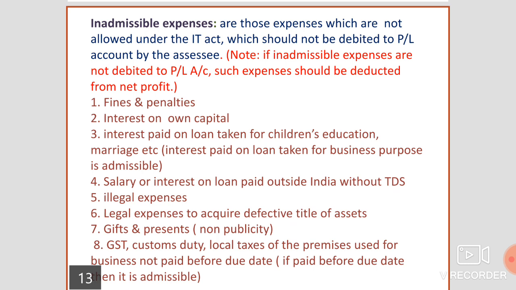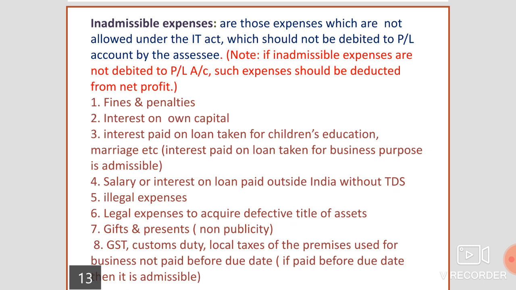Inadmissible expenses. Inadmissible expenses are those expenses which are not allowed under the IT Act. It means they are not business related expenses. They should not be debited to the P&L account as per the IT Act. If such inadmissible expenses are already taken on the debit side of the P&L account, they should be deducted or taken out from the P&L account.